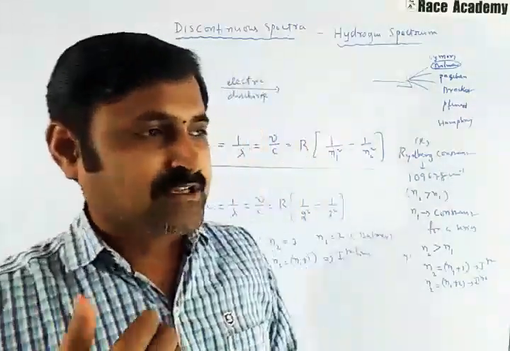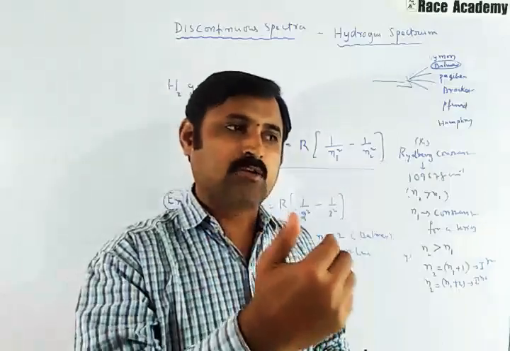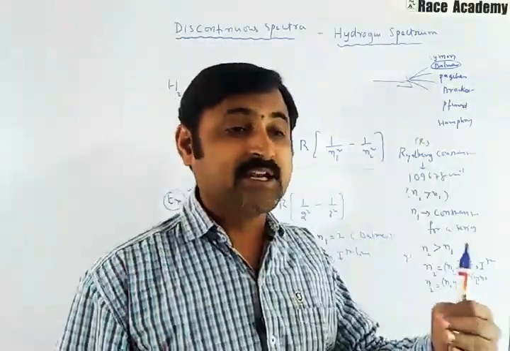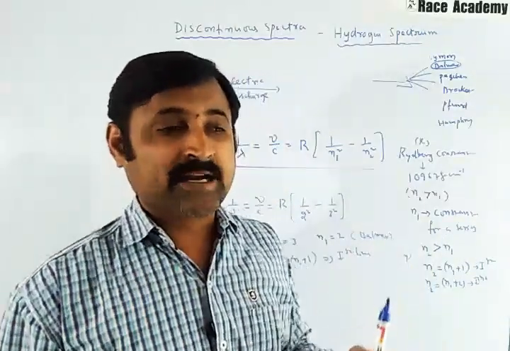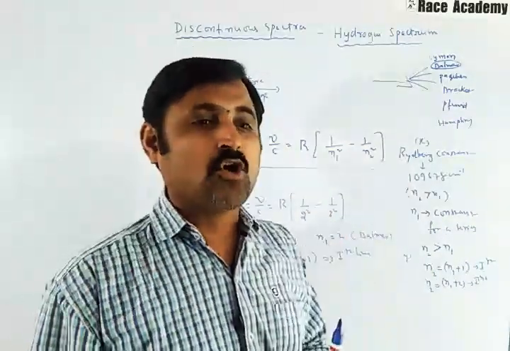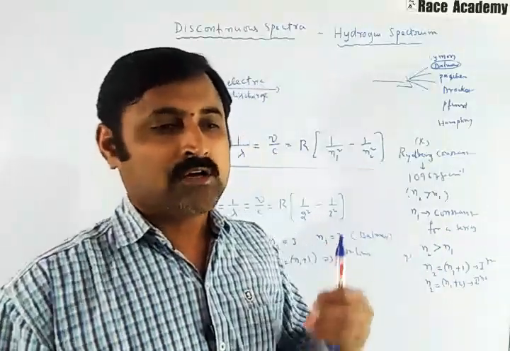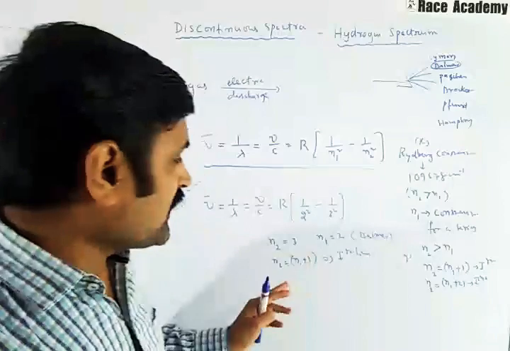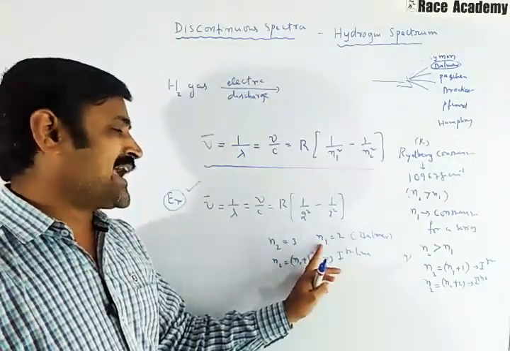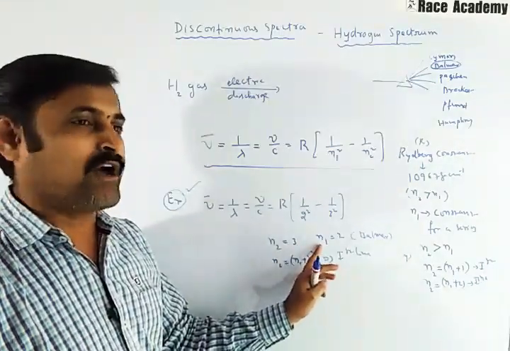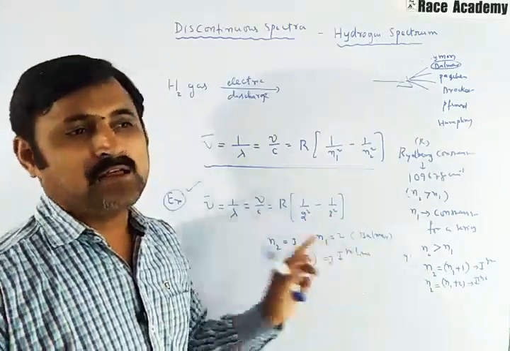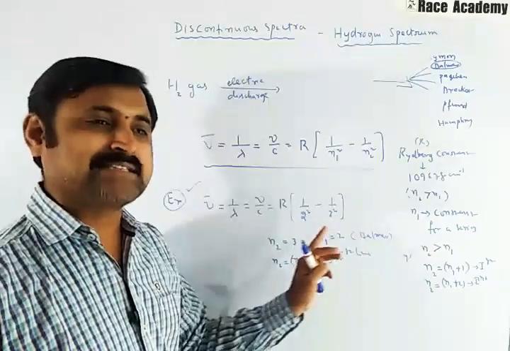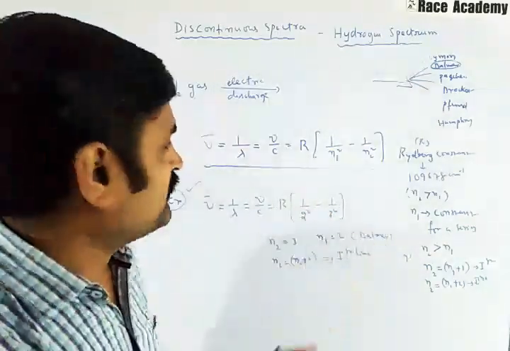The first line is called the H alpha line, the second line in the hydrogen spectrum is called H beta, the third line is called H gamma line, and the fourth line is called H delta line. So these all can be obtained from this n1 value only. So n1 value plus 1 is the first line, n1 value plus 2 is the second line in the series. Like that we can observe.